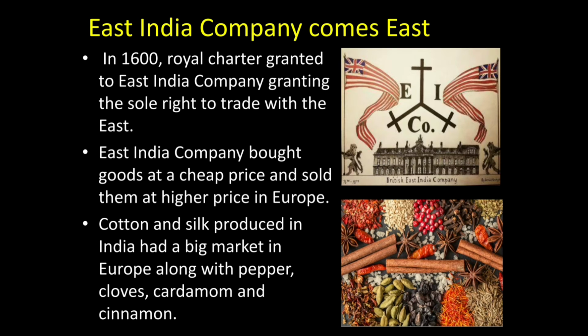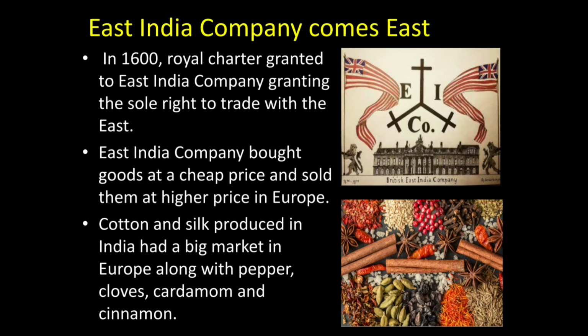So in that time, all over the world, Indian products like cotton textile, silk textile, and spices had a great demand. So the main trade of East India Company was to bring things from the Indian market and take them back to their homeland and sell them at a higher price. In that way, they were making huge profit.